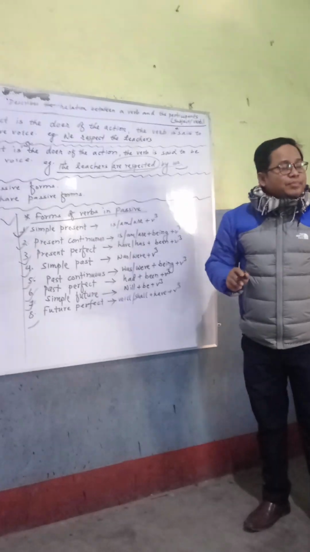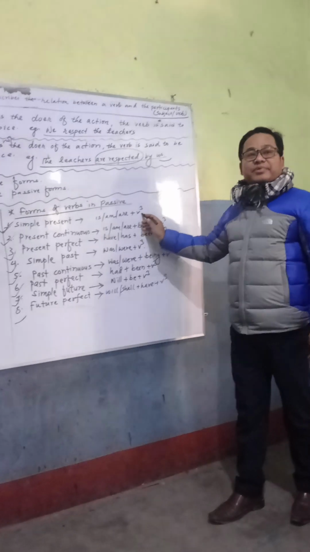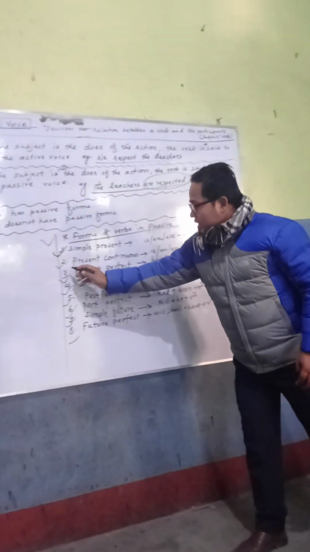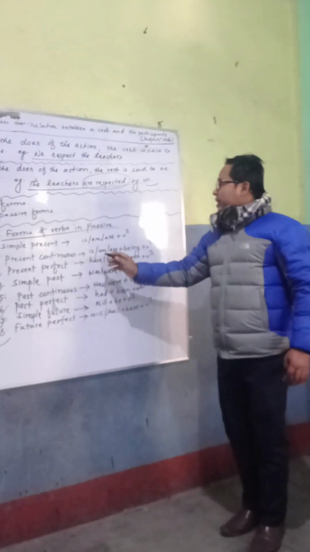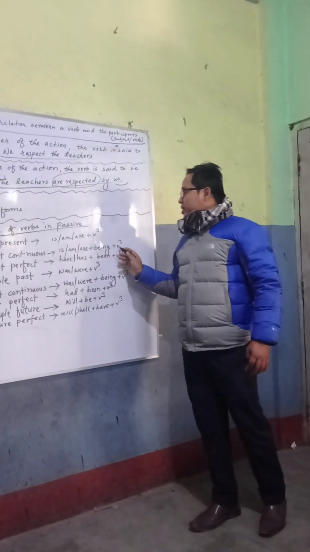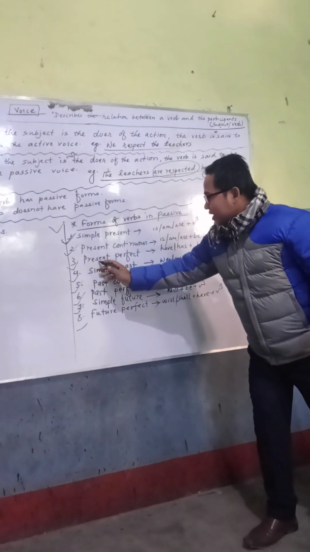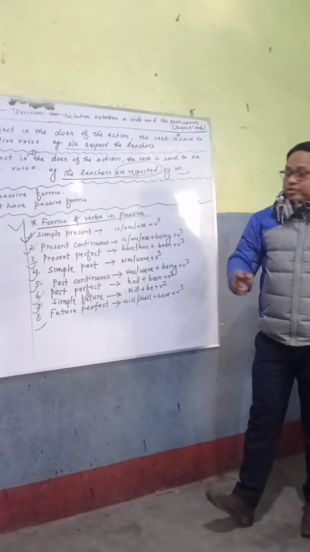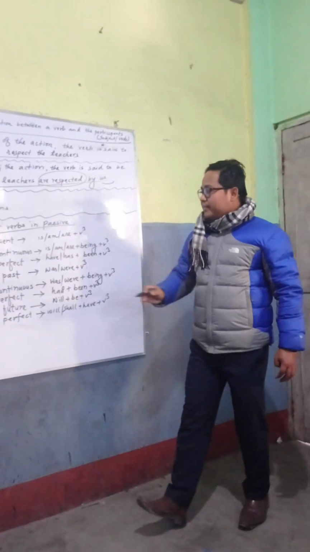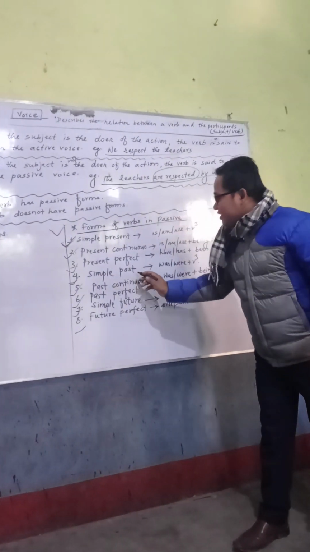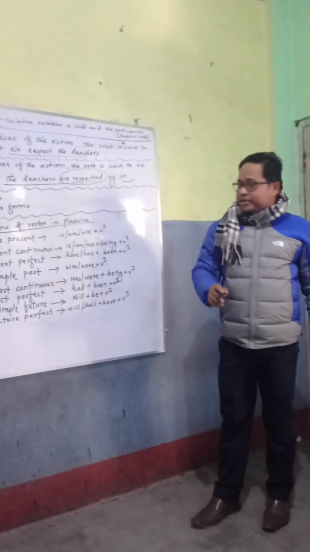When the active voice is in simple present tense, then we use is, am, are plus verb 3 in passive voice. Similarly, when the active voice is in present continuous tense, then we use is, am, are plus being plus verb 3 in passive voice. Similarly, when there is present perfect tense in active voice, we use have or has plus been plus verb 3 in passive voice. When there is simple past tense in active voice, we use was, were plus verb 3 in passive voice.